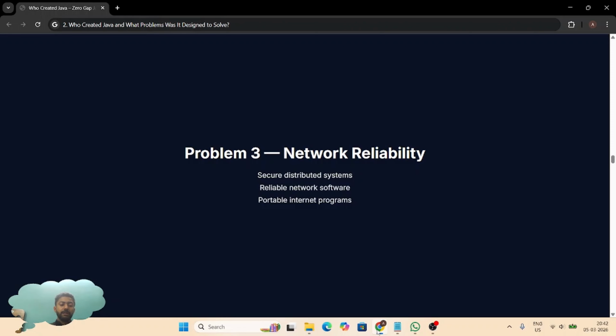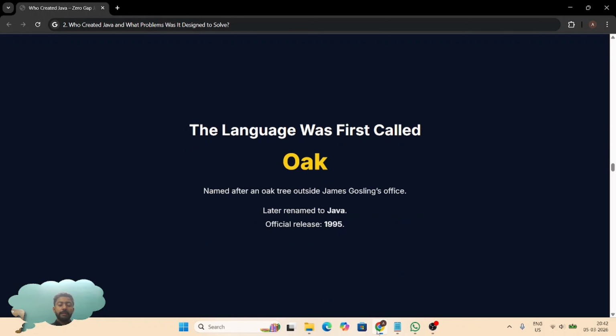Problem 3, reliability for networked systems. The early internet era was starting. Software needed to be secure, reliable, and portable across networks. Java introduced bytecode verification, a class loader security model, and runtime checks. This made Java safer for distributed systems. Initially, the language was called Oak. The name came from an oak tree outside James Gosling's office, but the name Oak was already trademarked, so the team renamed it Java. The language was officially released in 1995.